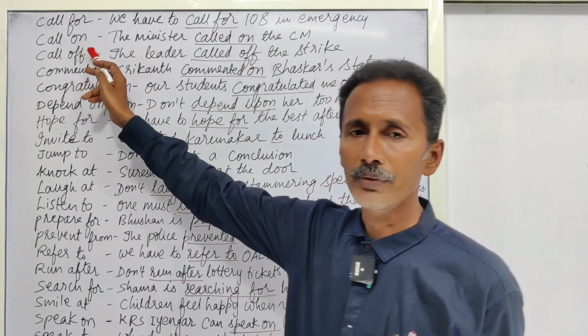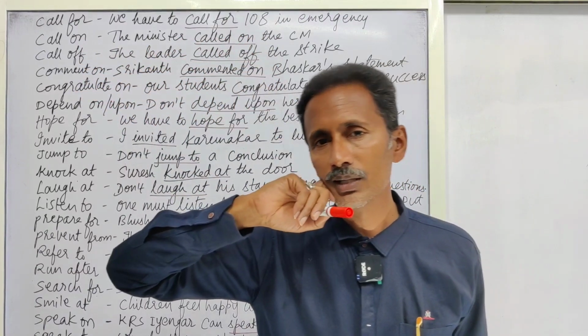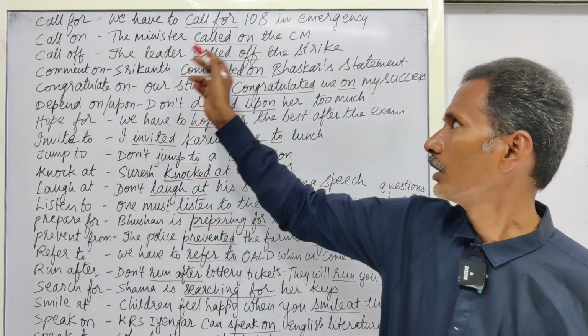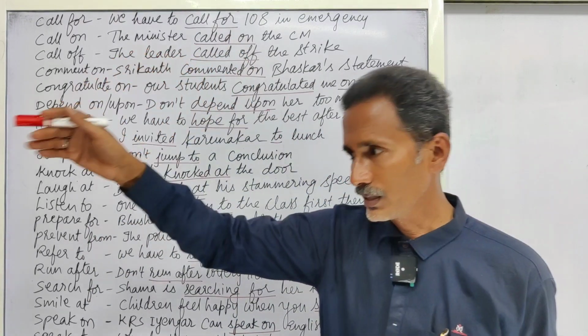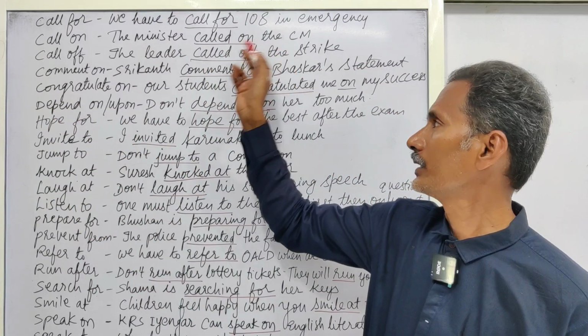Next one, call on. When do we use this call on? The minister called on the CM. Here it means that the minister attended the meeting with the CM. Okay, called on doesn't mean that the minister called the CM. No, the minister attended the meeting.